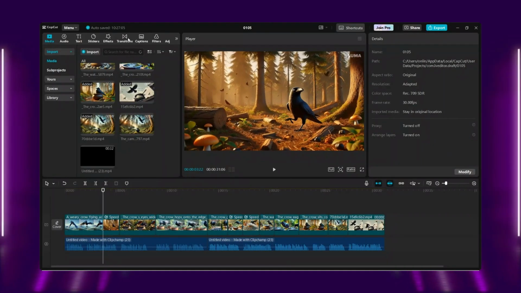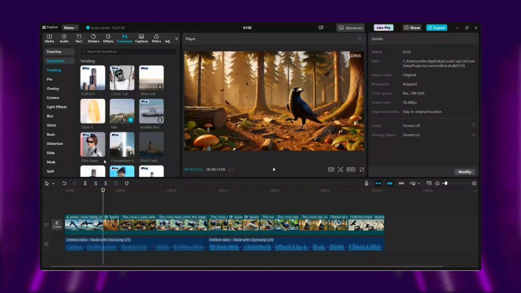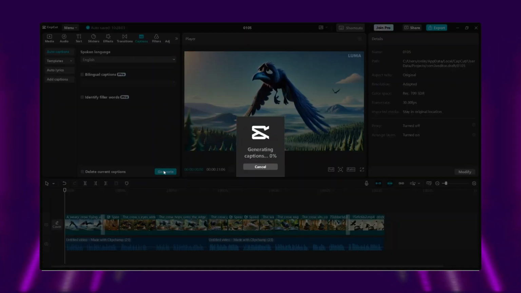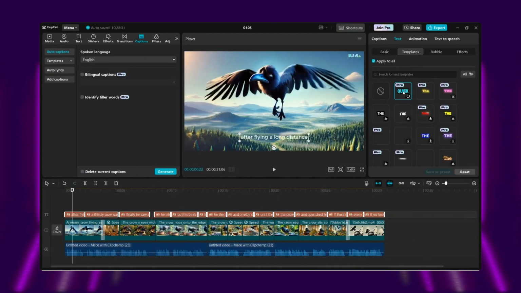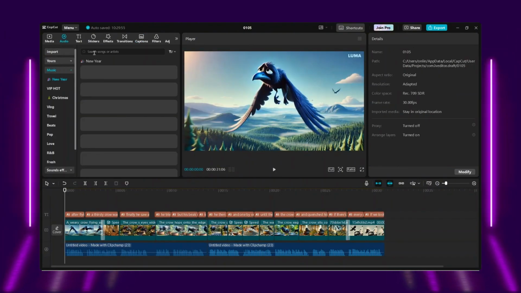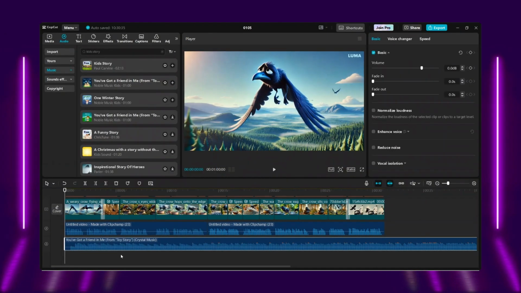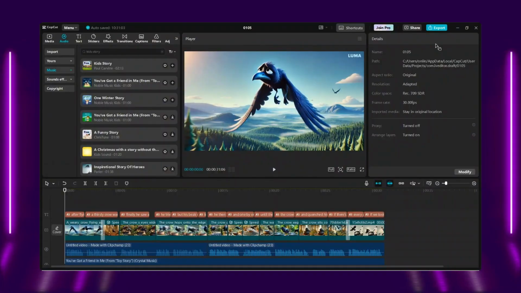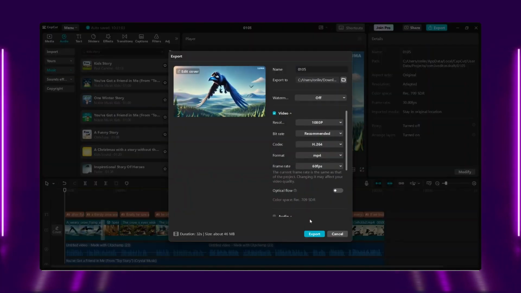Now the video is almost ready. Add transitions between scenes if necessary. Now click on Captions and hit Generate. Go to Templates and select a good one, reduce the font size so it doesn't interrupt the visuals. Go to Audio and search for Kid Story, add audio to the timeline, decrease its volume to -20 decibels. Our video is ready. Simply export it, and here's the result.